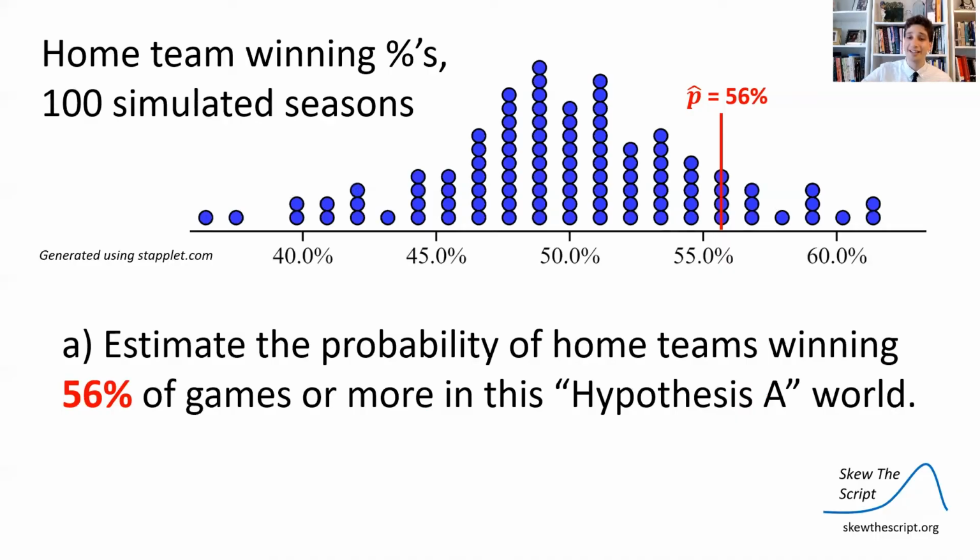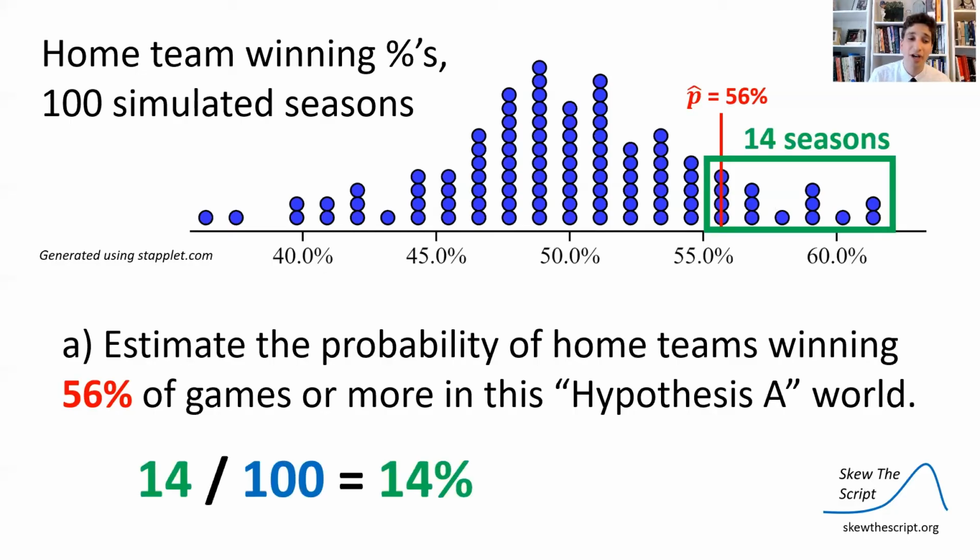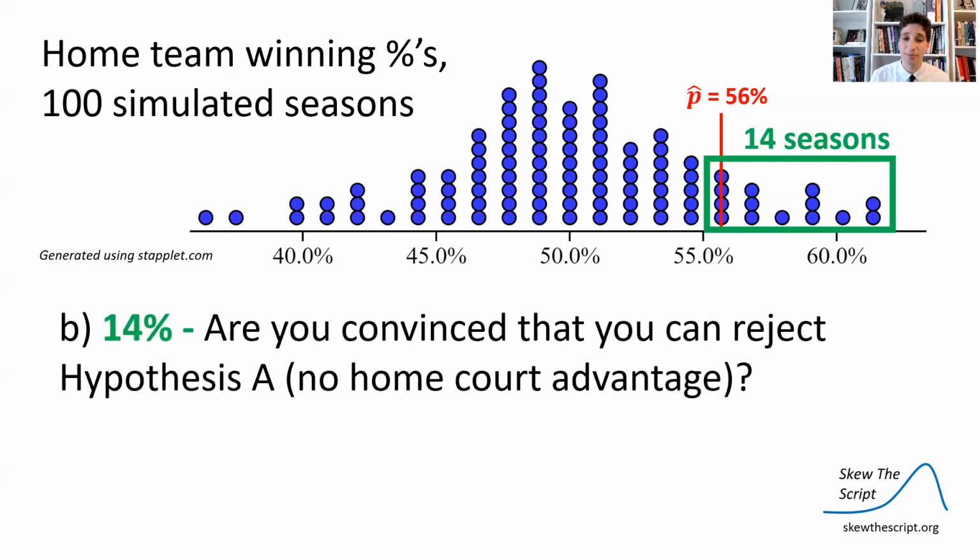So what we can do is take these simulations and estimate the probability of winning that amount or more by chance alone in this hypothesis A world where there's no true advantage, in this world where we simulated 50% probability each time. So it turns out that 14 out of those 100 times, the home team won by chance 56% of the time or more. So if you do 14 out of the 100 times we simulated, that's 14%.